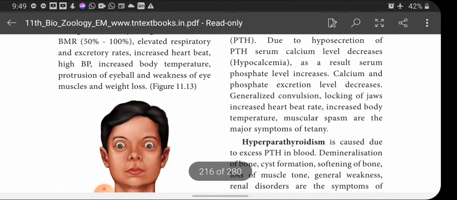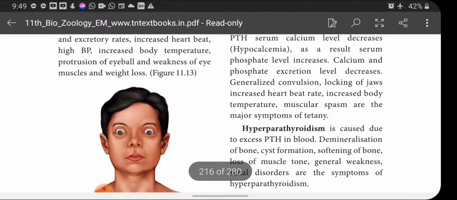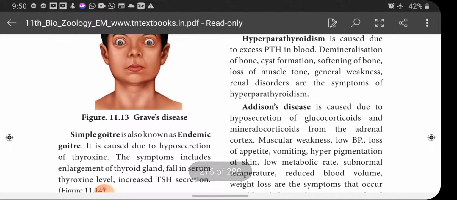And protrusion of eyeball. You can see the figure, children. The eye becomes protruded, that is, it comes out, and this condition is called exophthalmic. Exo means outside, ophthal means eye. Weakness of eye muscles and weight loss are the symptoms of this disease.